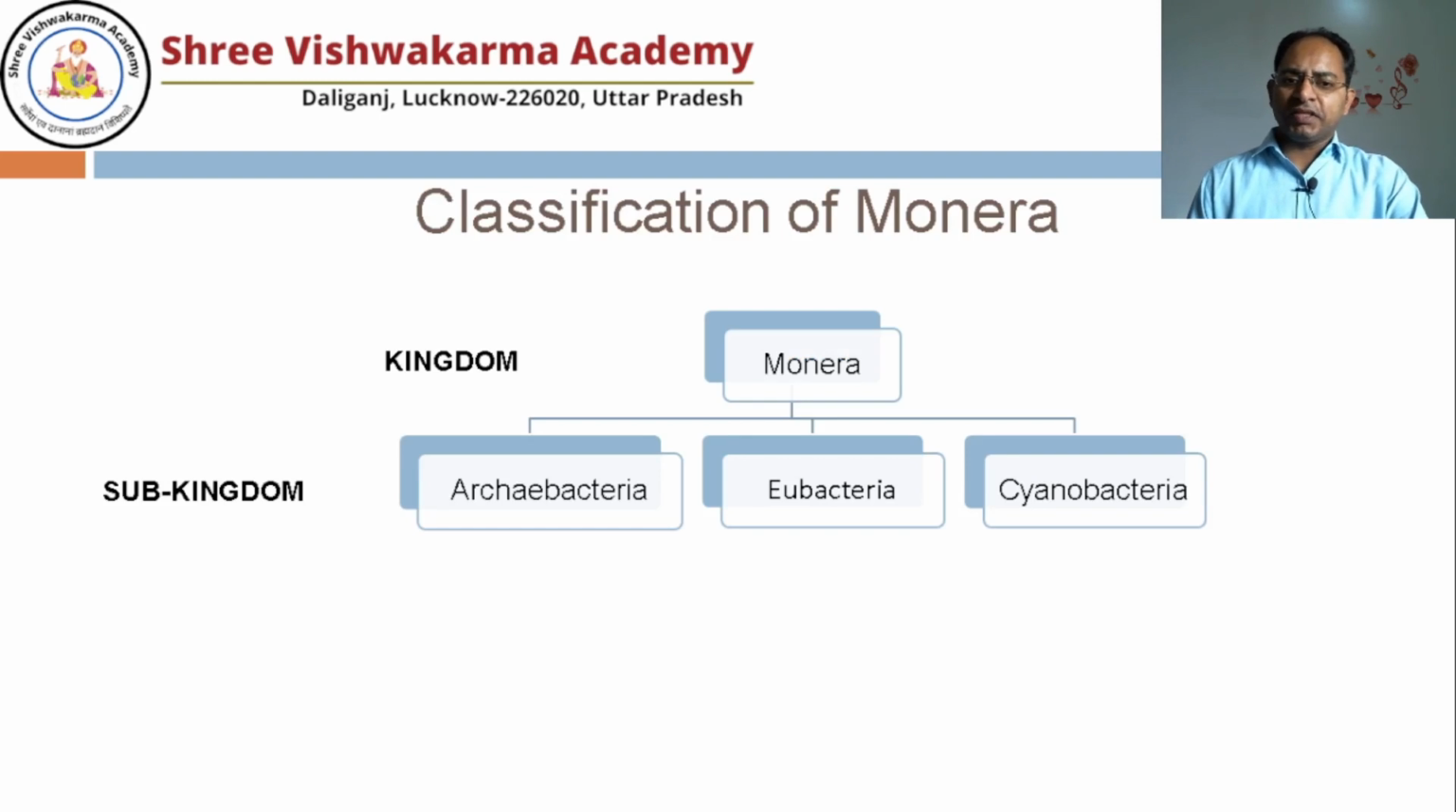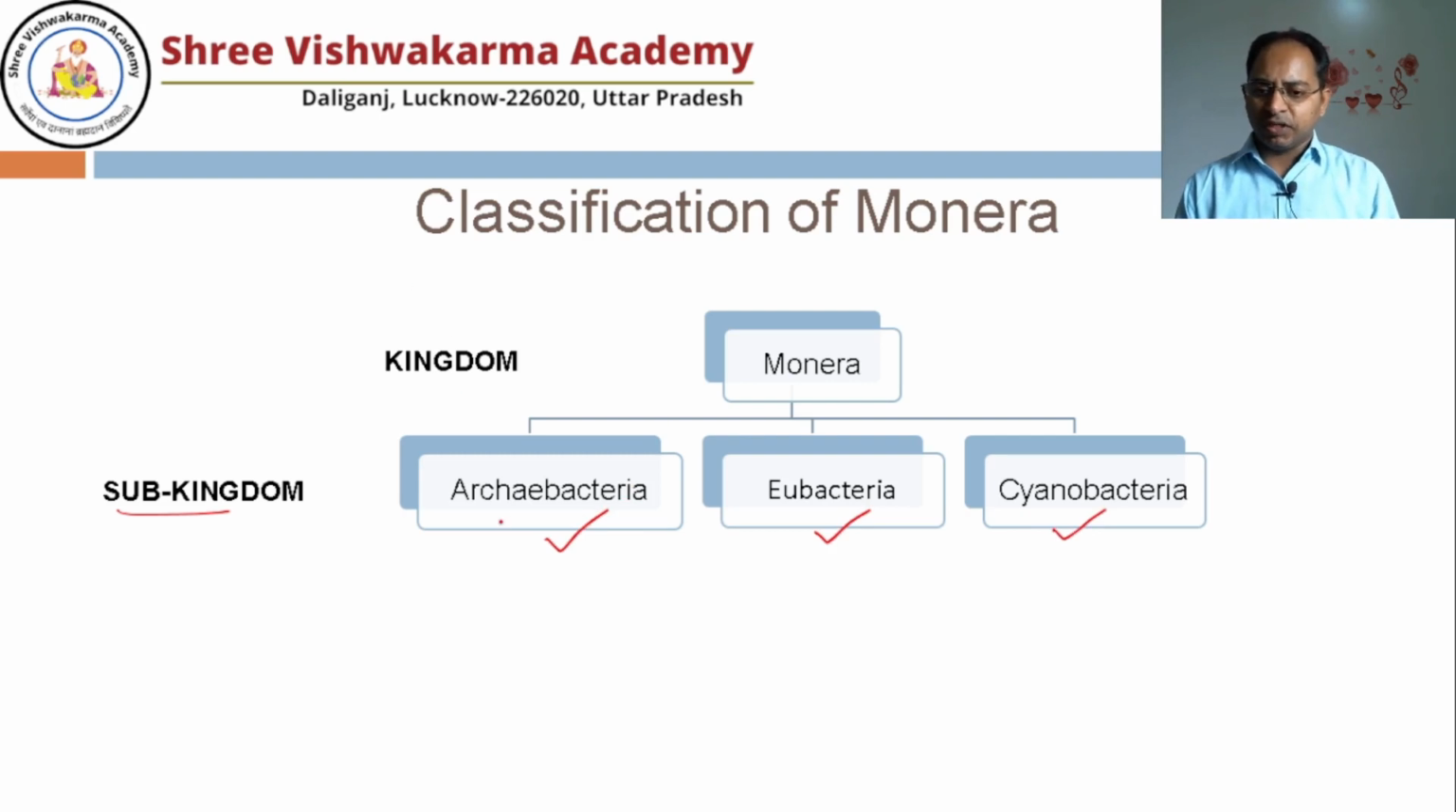Now if you classify the Monera, the kingdom Monera is divided into three subkingdoms as per the five kingdom classification: the subkingdom Archaebacteria, the subkingdom Eubacteria, and the subkingdom Cyanobacteria. So now let's study the true bacteria, Eubacteria. Now let's discuss the special type of bacteria that is known as Archaebacteria.